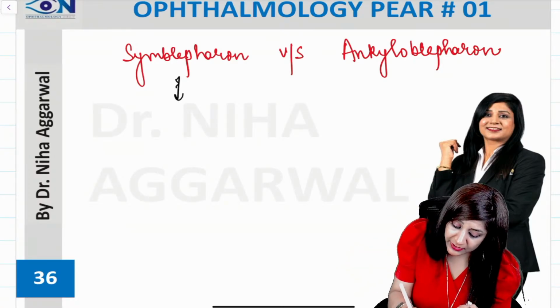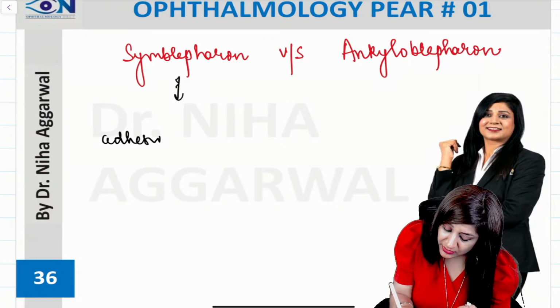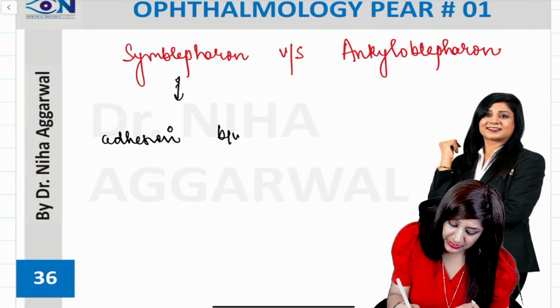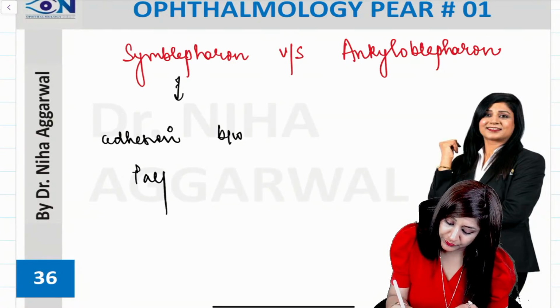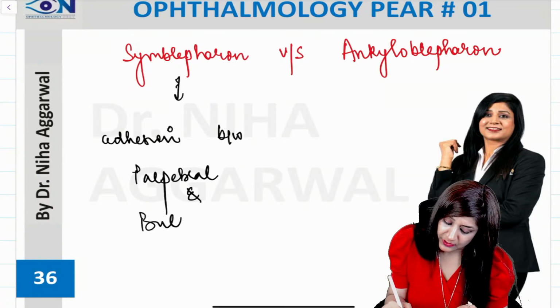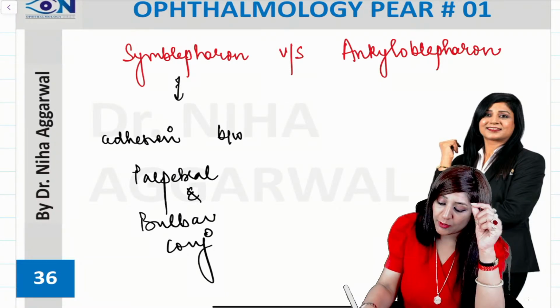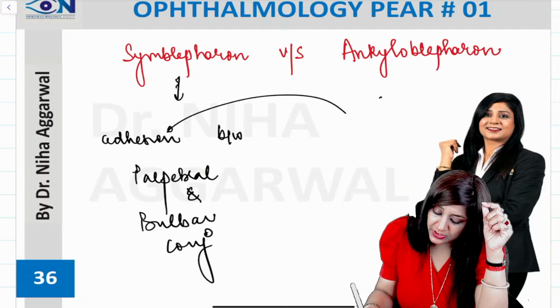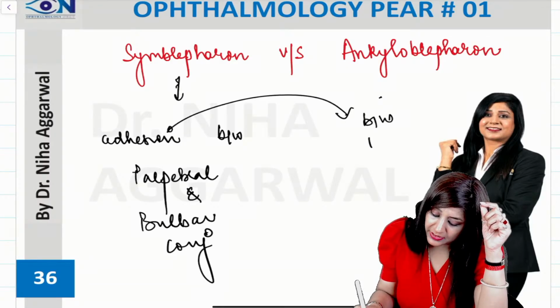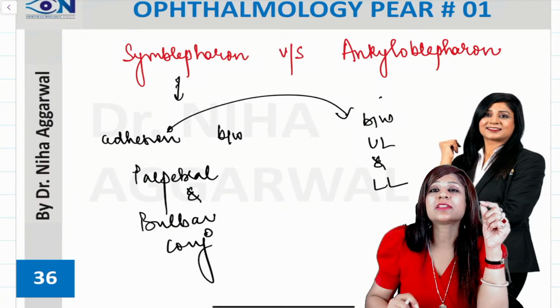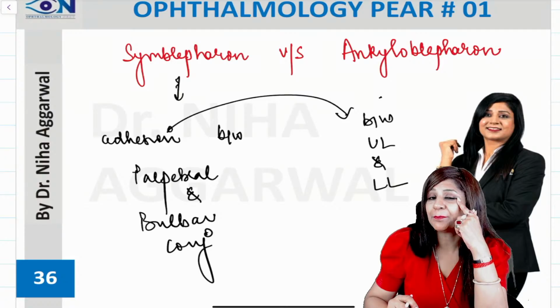Symblepharon is the adhesion between the palpebral and the bulbar conjunctiva. So whenever there is an adhesion between the palpebral and bulbar conjunctiva, that is symblepharon. While if there is an adhesion between the upper lid and the lower lid, that is called ankyloblepharon, because that will be present at the angles.